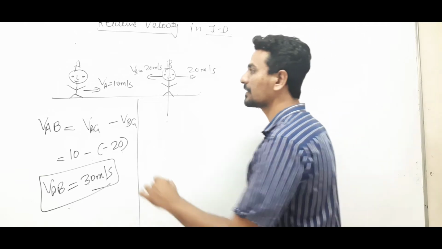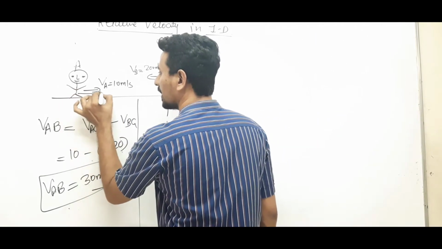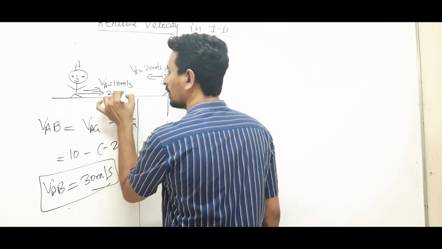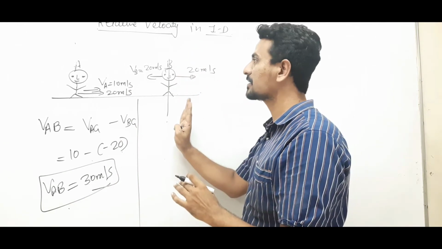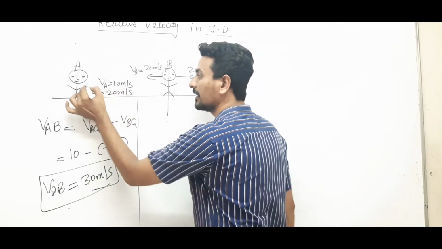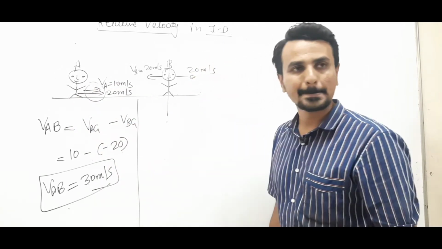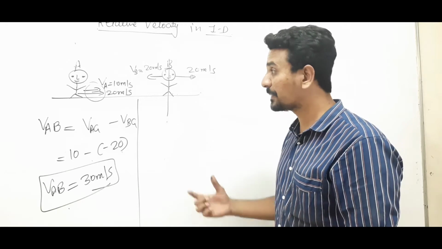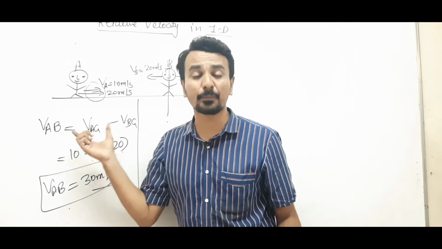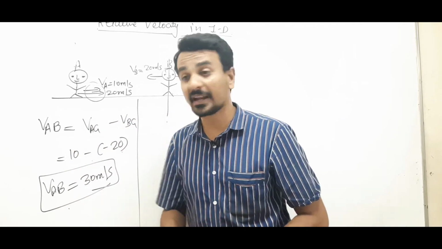The same thing you need to do for A also. See, now B is at rest and he finds that A is coming with the velocity of 20 plus 10, 30. Clear?